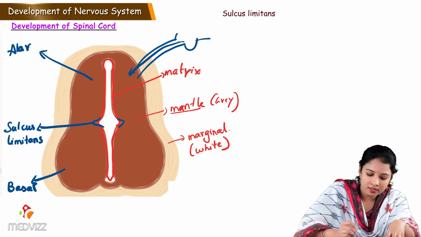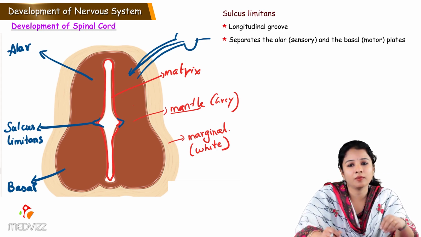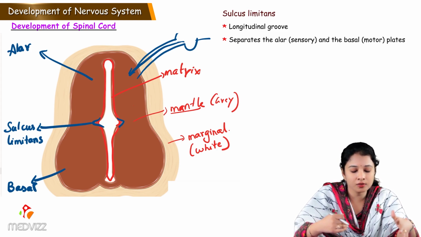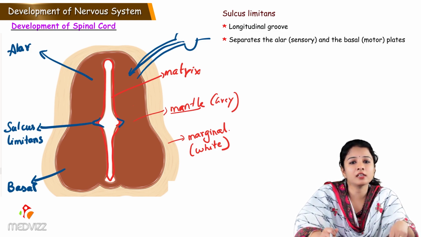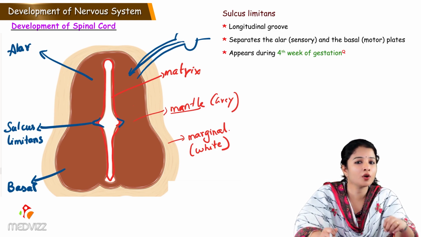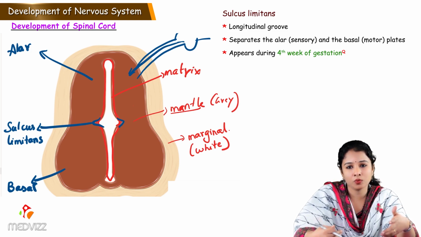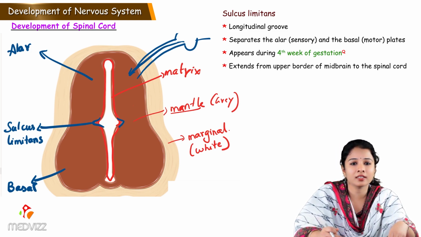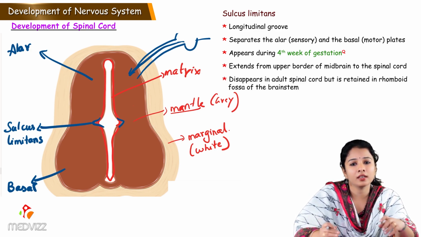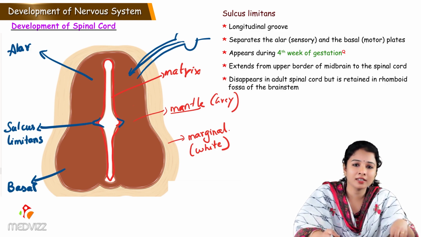And the sulcus limitans is the longitudinal groove which divides the mantle zone into the basal plate and the alar plate. And the sulcus limitans appears during the 4th week of gestation, and it separates these two, that is the basal plate is the motor and alar plate is the sensory. And the same sulcus limitans extends till the upper border of the midbrain from the spinal cord, and it disappears in the adult spinal cord, and it is retained only in the rhomboid fossa of brainstem.